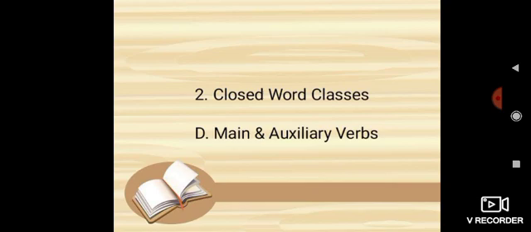Kind number 3, dynamic and stative verbs. The verbs which can be used in the continuous form and can fit in the be plus ing participle form are called dynamic verbs. For example, they are speaking English. Are is a form of to be and speaking is the ing participle. That is why it may be called a dynamic verb.